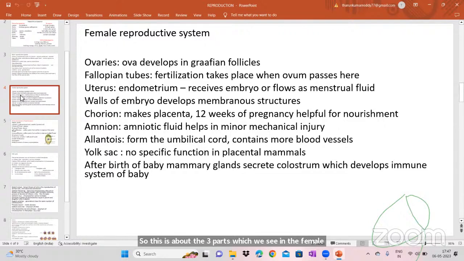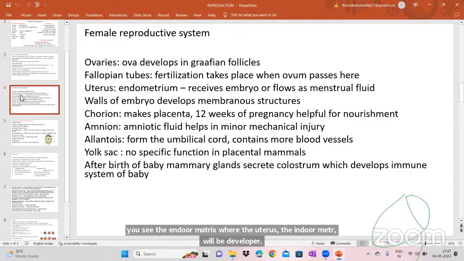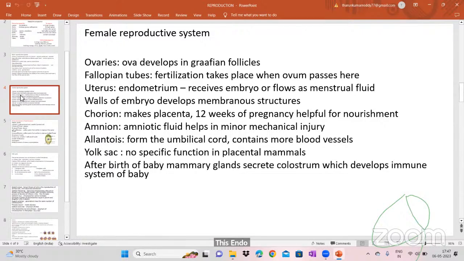So you see the word endometrium, which will be developed in the uterus. This endometrium helps in the embryo development. So in embryo development, there are three membranous structures: chorion, amnion, allantois. Generally, we say yolk sac also. Generally, we use the three as the major ones.